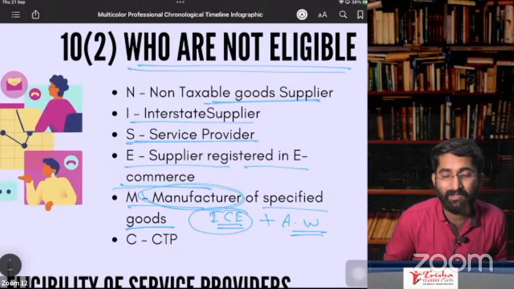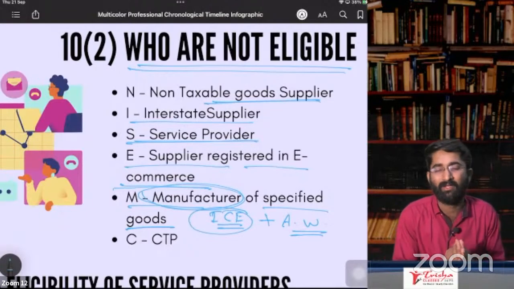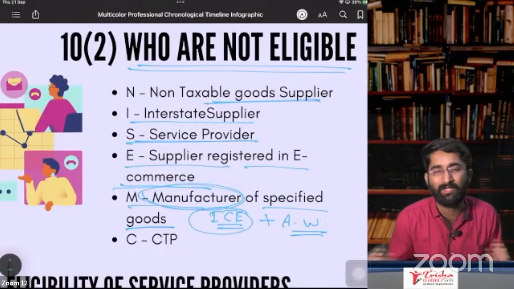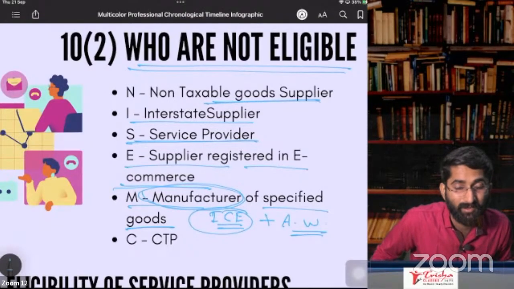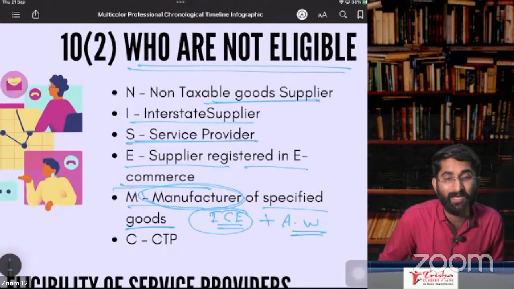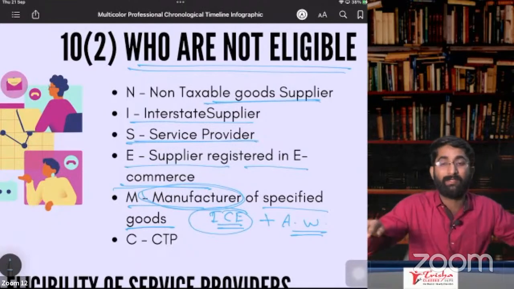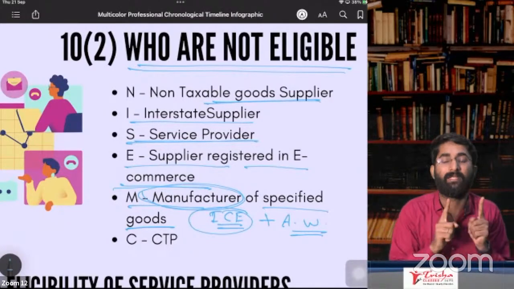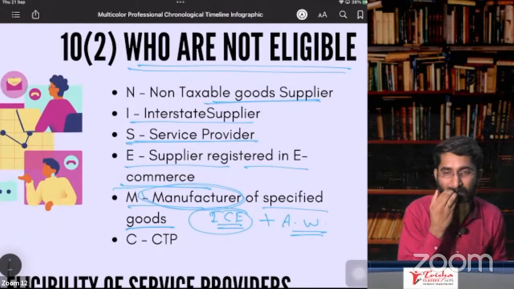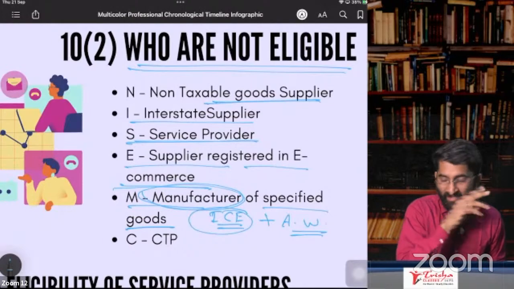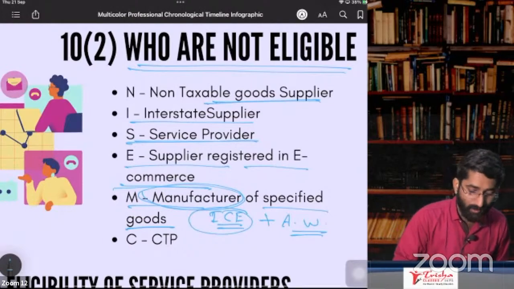What is aerated water? Aerated water is nothing but your Pepsi, Coca-Cola, soda, all these things. Aerated water is not eligible for composition. If you are manufacturing these goods, you are not eligible. If you are a supplier, you are eligible. Manufacturer, not eligible.